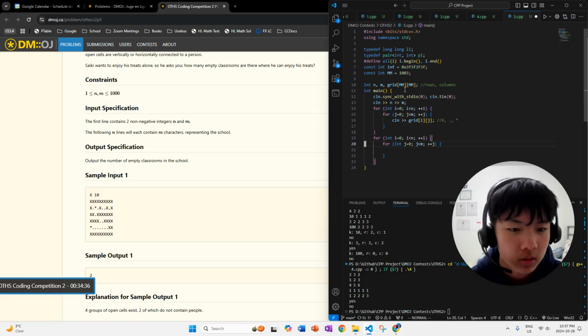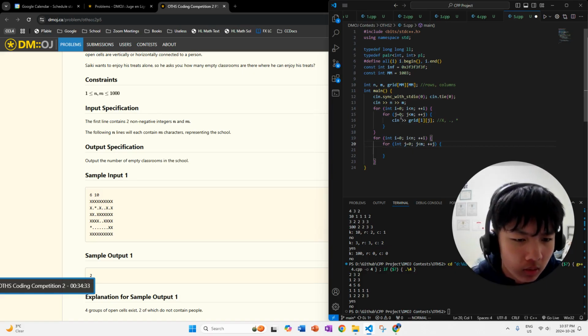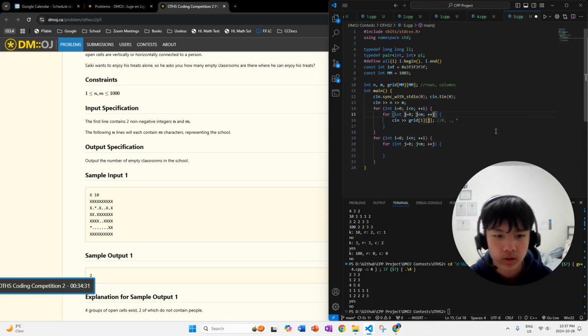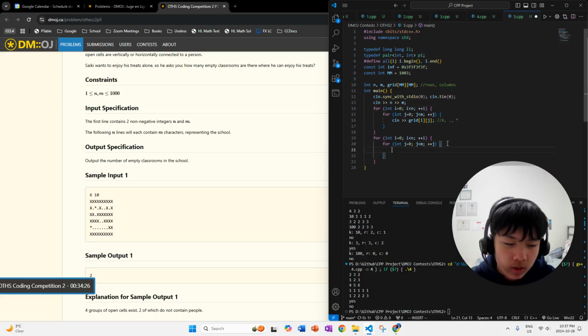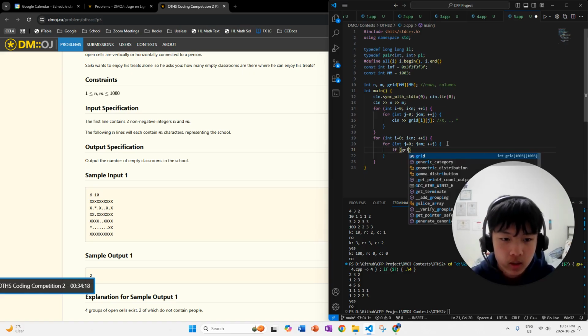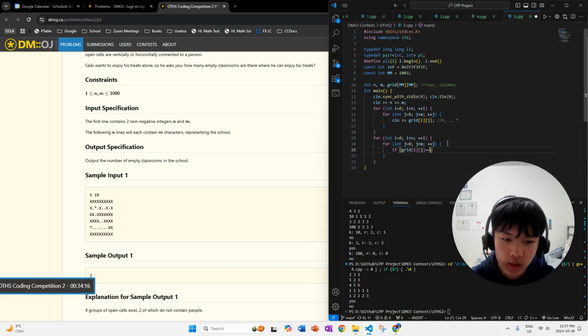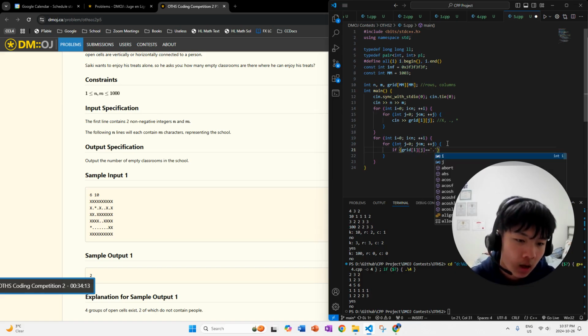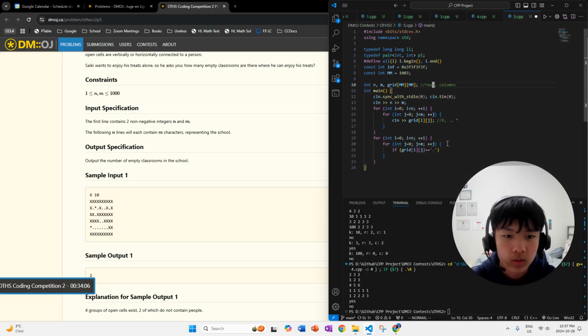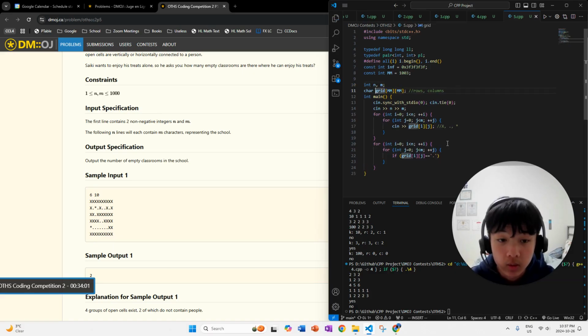And why does this look so different? Oh, I didn't even put int here. Oh my gosh, oopsie daisy. I didn't even create the variable j. So now we go through every position in the 2D grid, or layout of the school, and we check, is this current value going to be an empty character, dot? And by the way, single quotes mean a one-character value. Oopsie daisy, I don't know why I said grid was an int. No, it's going to be a grid of characters.